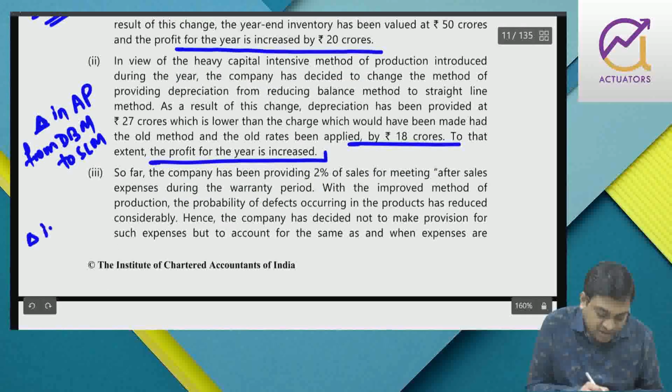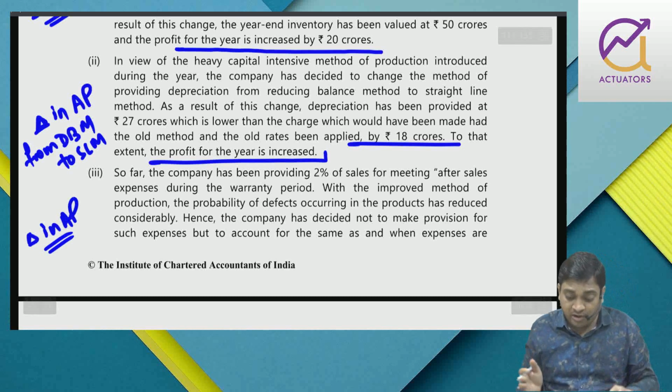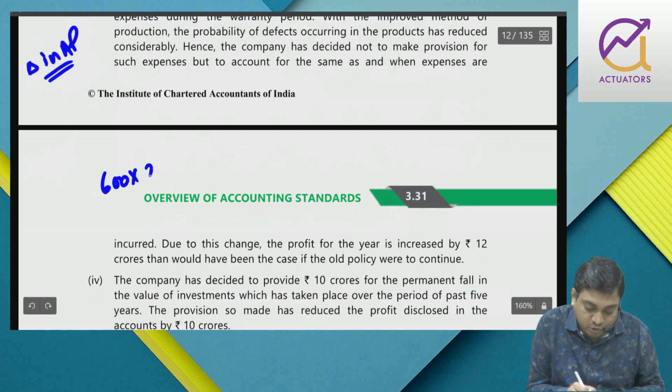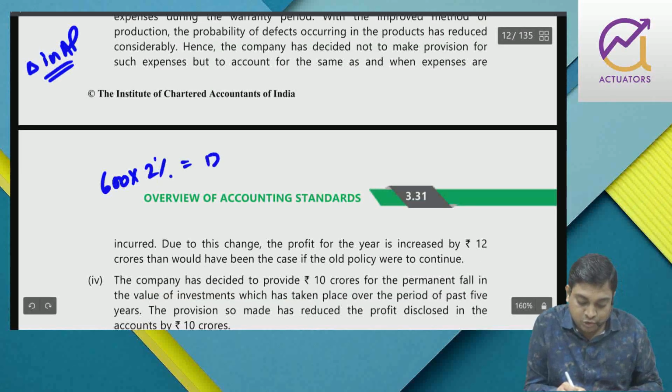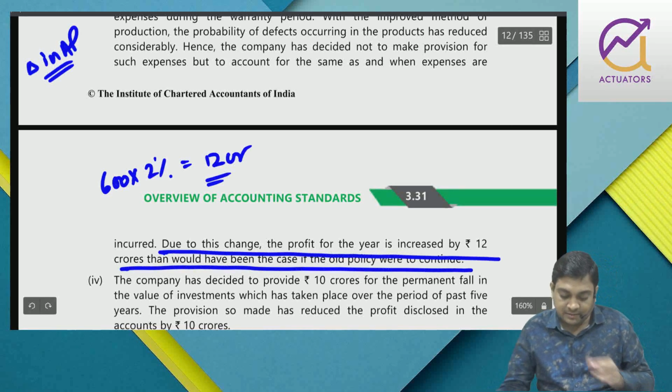So this is also a change in accounting policy. Previously I was creating provision, now I don't want to create provision. So as a result, 600 crores into 2%, that comes to 12 crores. By 12 crores, my profit will increase.